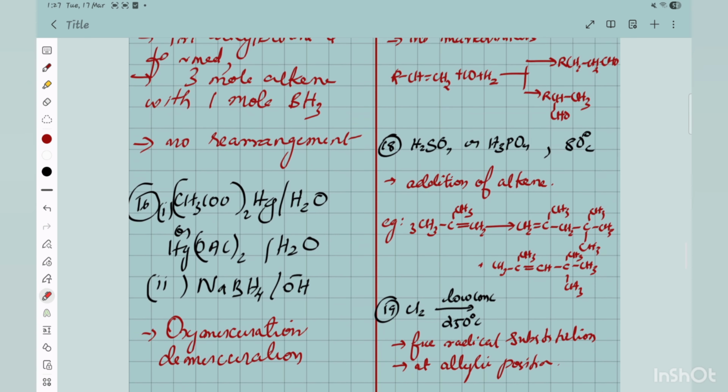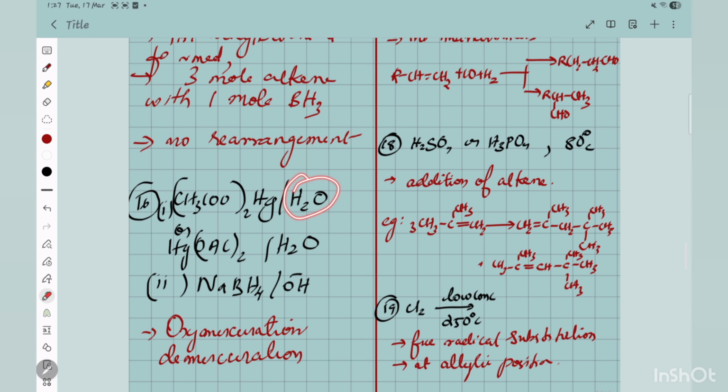And one more tricky question in this is important: when a mechanism is needed, you should know about each and every function. For example, sometimes to confuse you, instead of H2O, they will give CH3OH. So directly you know this is oxymercuration, you will go and add the OH there, but it will be wrong. Because if it is H2O, H2O as a nucleophile will attack, then you will get OH there.